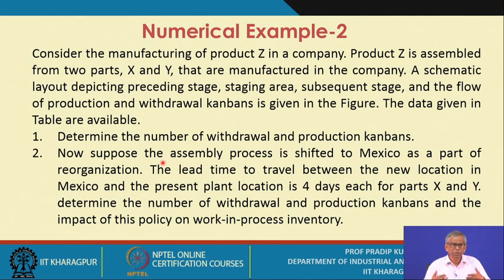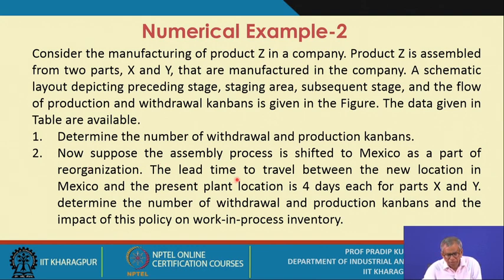Now, in the next condition, suppose the assembly process is shifted to another country, say Mexico, as part of a reorganization. That means you will be doing your manufacturing activities at your plant, but the assembly operation will now be done in another plant located in a foreign country.